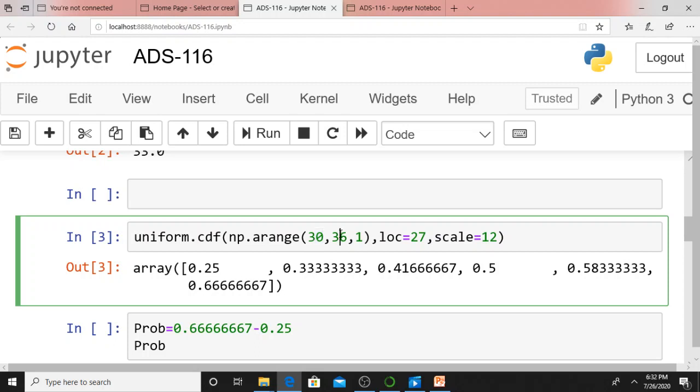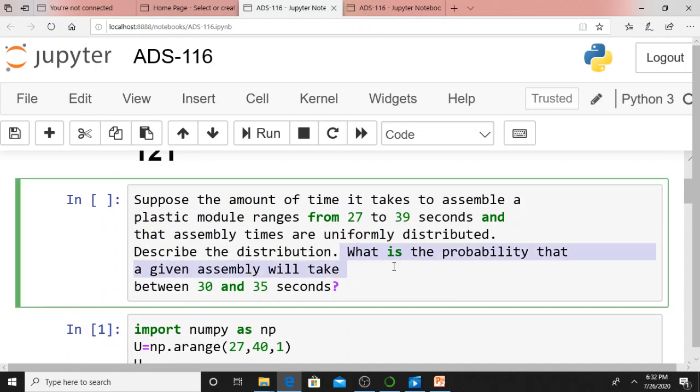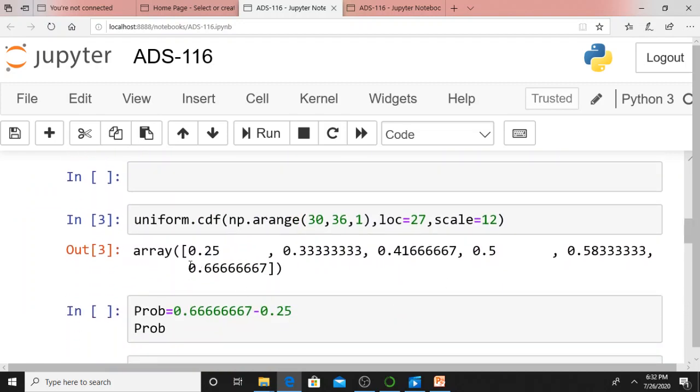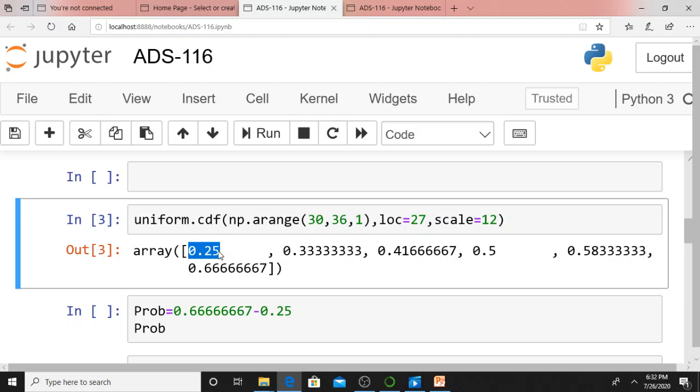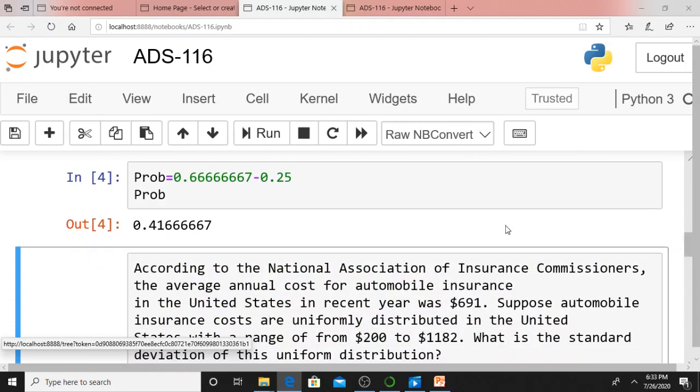In a similar manner, what is the last value? My last value is 35. This is the cumulative distribution function of 35. But what I need is the probability between 30 and 35. This is the CDF of 35, this is the CDF of 30. Therefore, I must subtract the CDF of 35, that is 0.776, minus the CDF of 30, which is 0.25. That value will get stored in PROB.